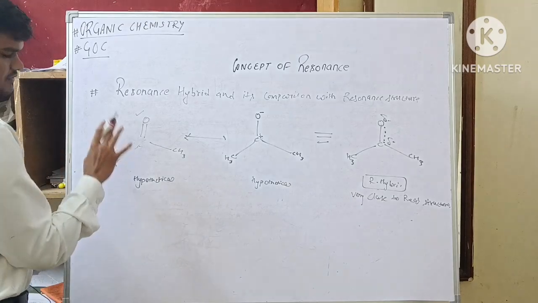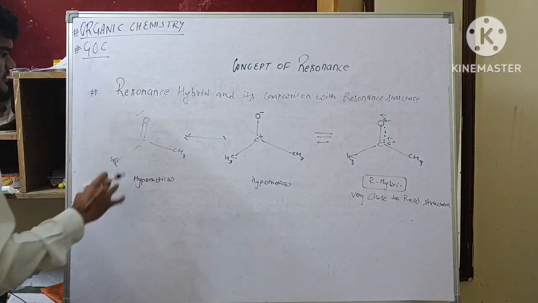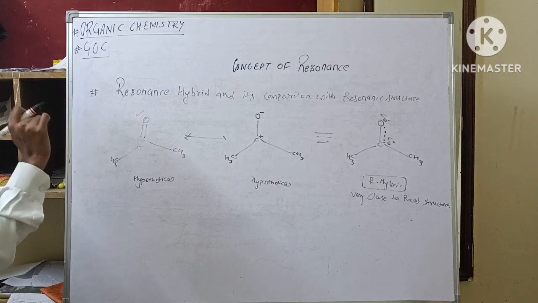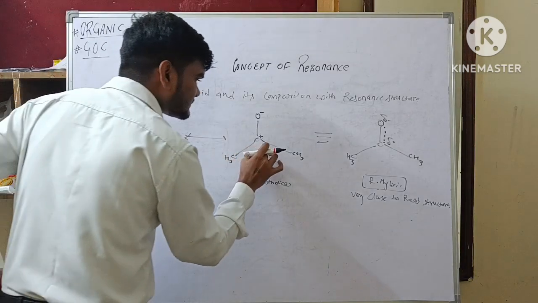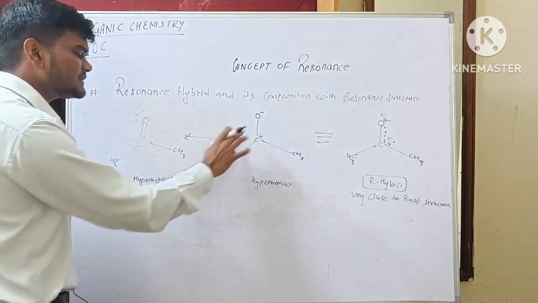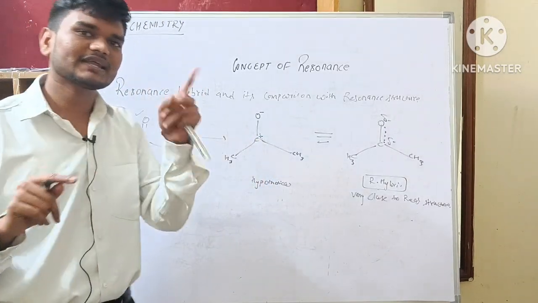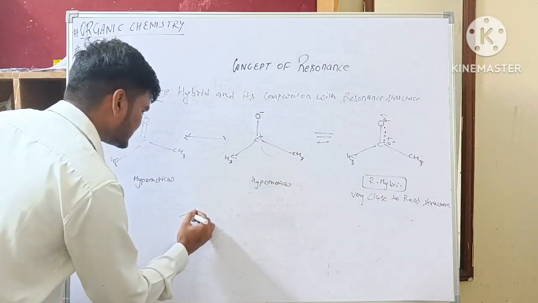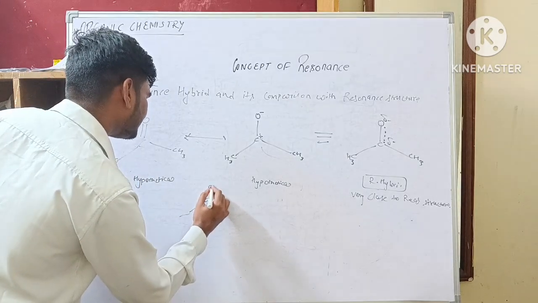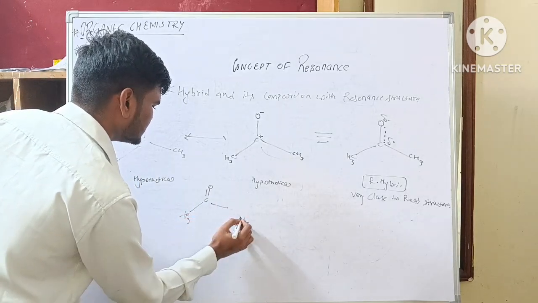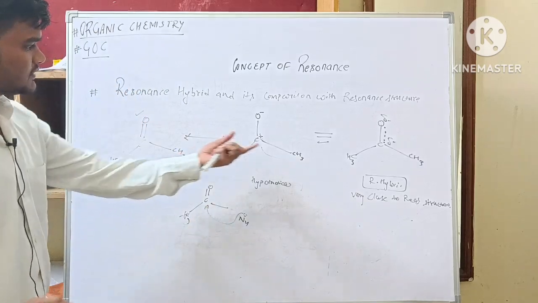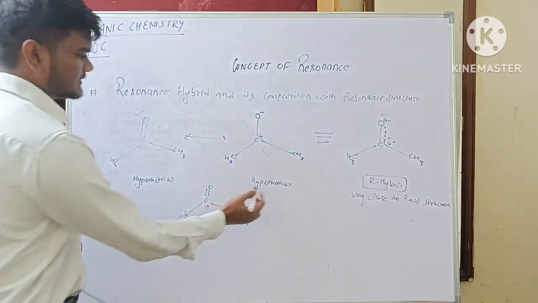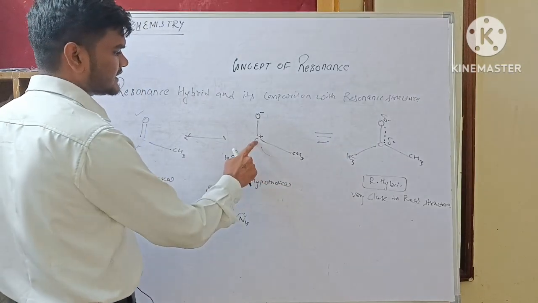Some properties, what I'm trying to explain to you, see, this structure clearly tells us there is a double bond between C and O. When I talk about the property of this structure, what do we learn from it? We clearly learn that when there will be an attack by a nucleophile, the nucleophile will attack on the electrophilic center. So we have always seen that in carbonyls, whenever a nucleophile comes, it attacks on the electrophilic center. So this is the structure explaining this property of this type of molecule. Means when the nucleophile comes, it will attack on the electrophilic center.